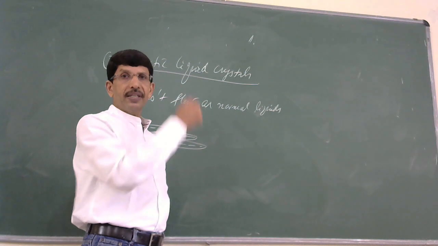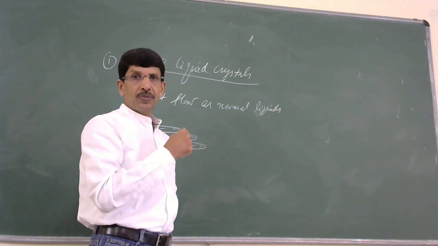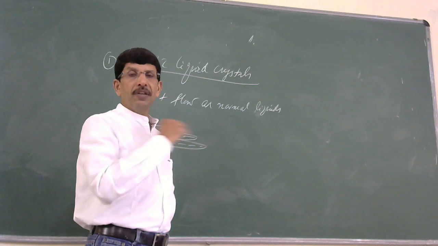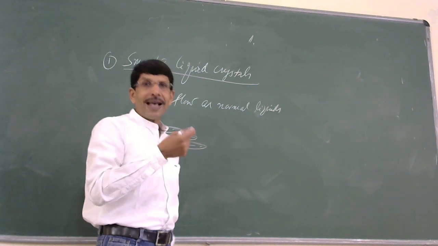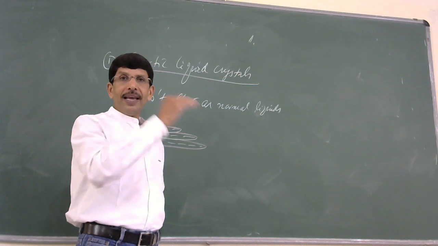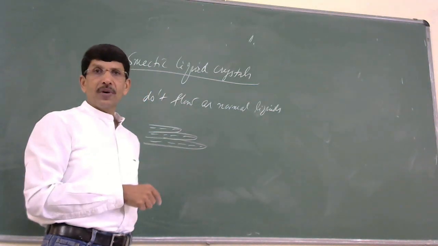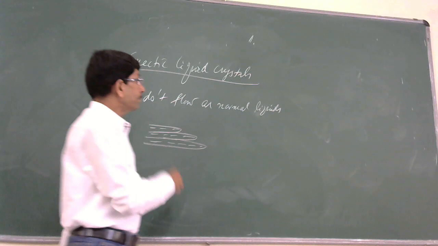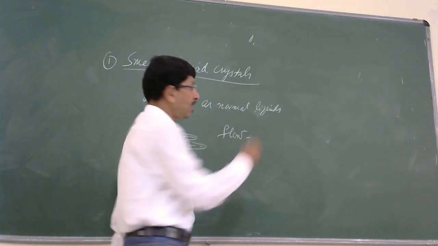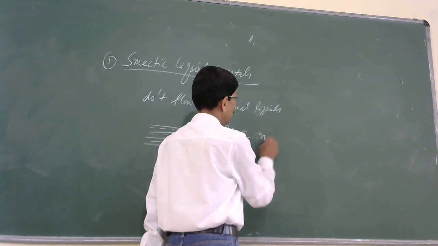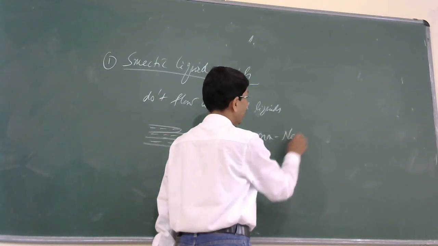So these smectic liquid crystals, when placed on a horizontal surface, flow in the form of layers, and the flow appears as if the layers are gliding one over the other. The flow of these smectic liquid crystals is non-Newtonian. So what is this non-Newtonian flow?